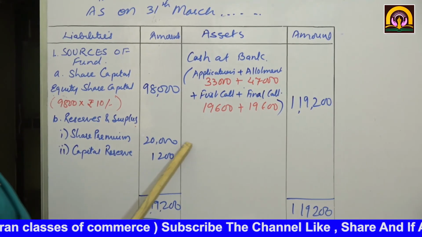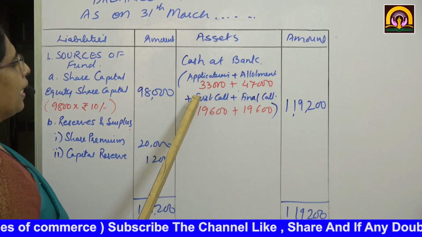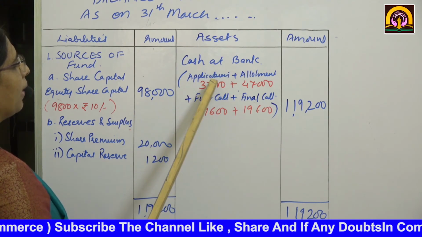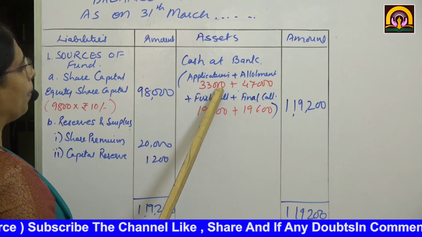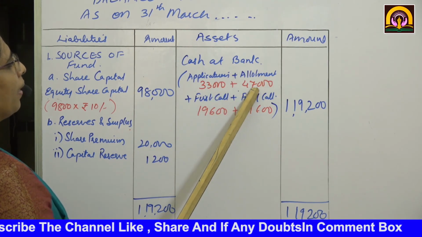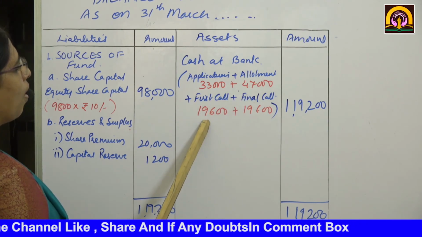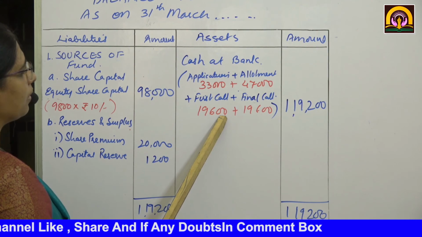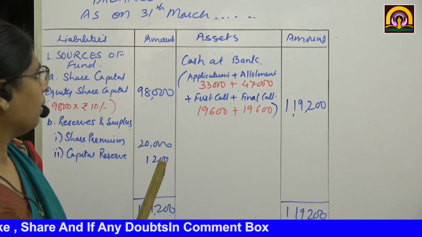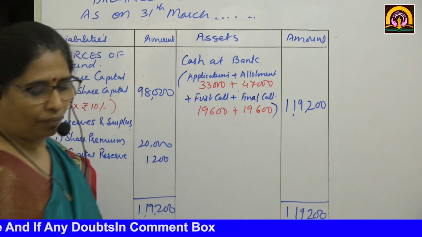Okay, now asset side. See, cash at bank. In the journal entries, wherever we have written bank, add that total. So in application 33,000 I had written bank, allotment bank I had written 47,000, first call I had written 19,600 and final call also 19,600 was written.